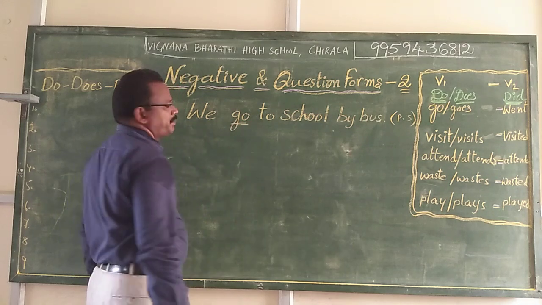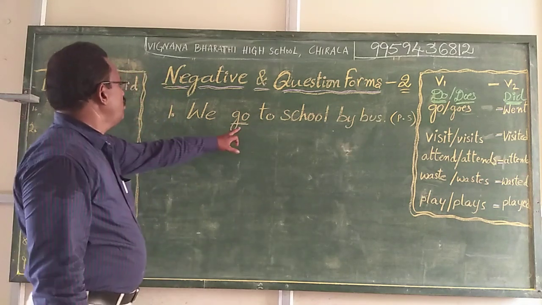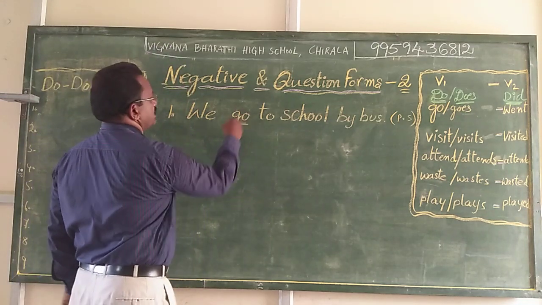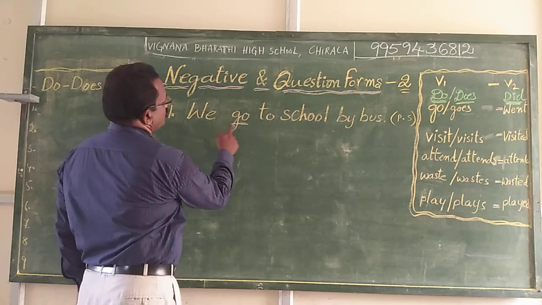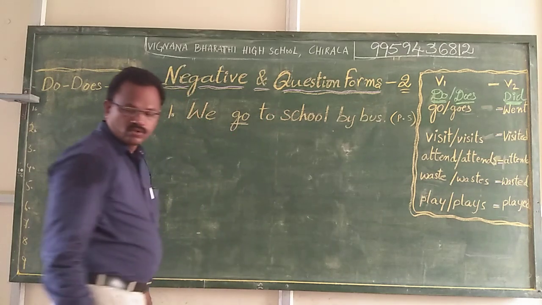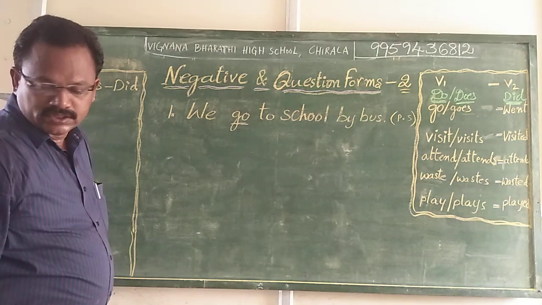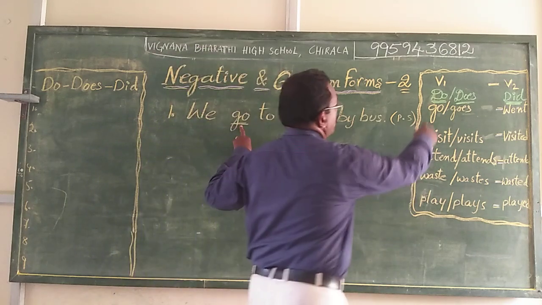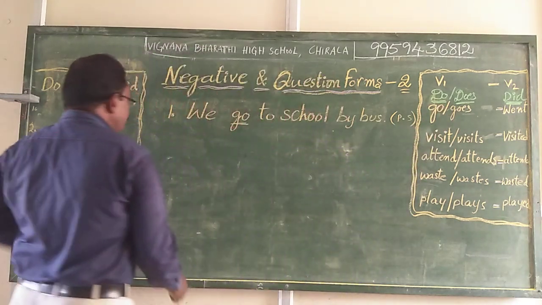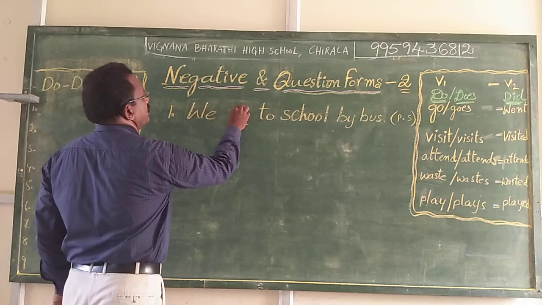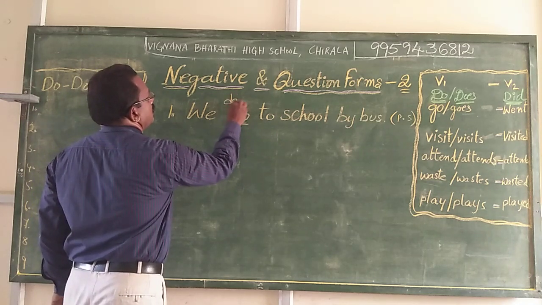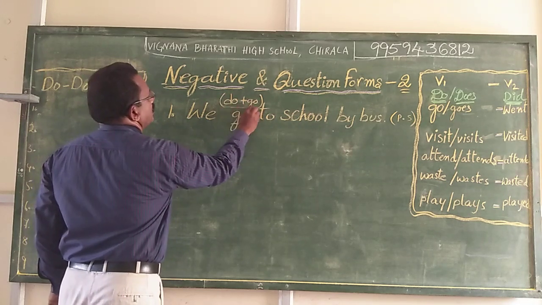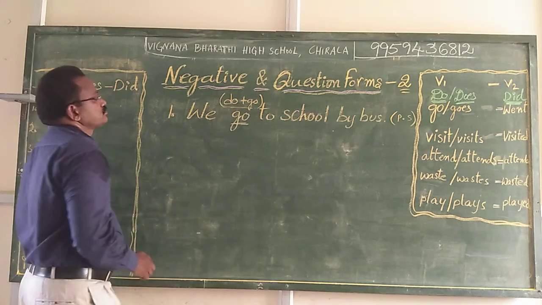That go is the word related to the verb in the sentence. We go to school by bus. Now go comes under the do form. So what does it mean? Do plus go.